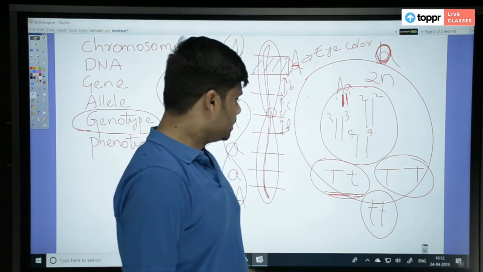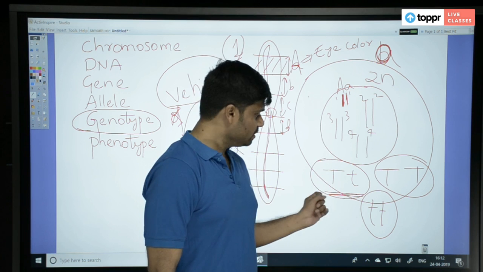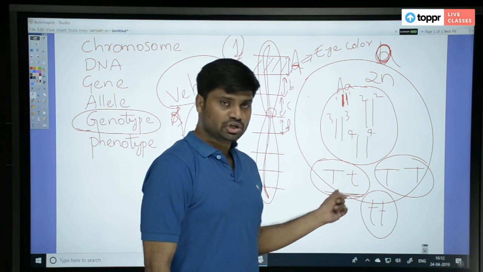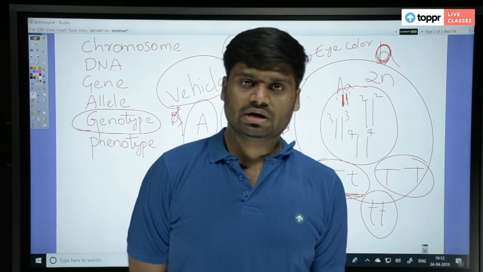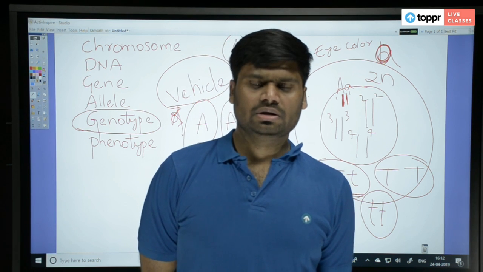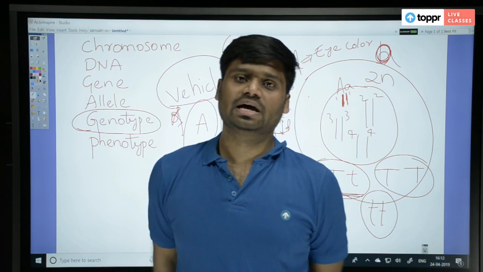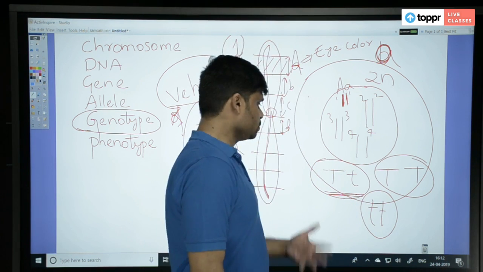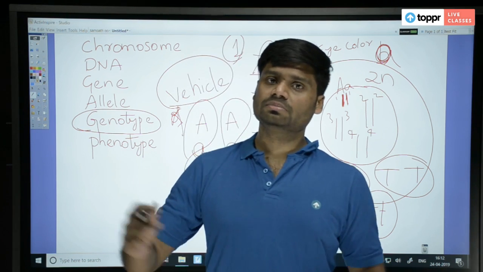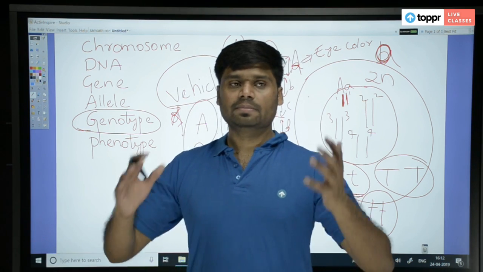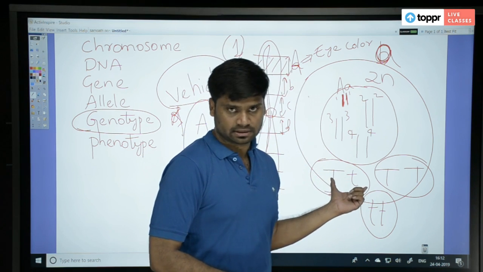Well, we are only talking about one character, human height. This is the genotype only for height. But how many characters do we have in our body? Height, skin color, eye color, hair color, so many things. Millions of characters we have in the body, and we have genes for all of them. If you go on writing all of them, space is not enough, right? Therefore we are talking about the genotype of a particular character.